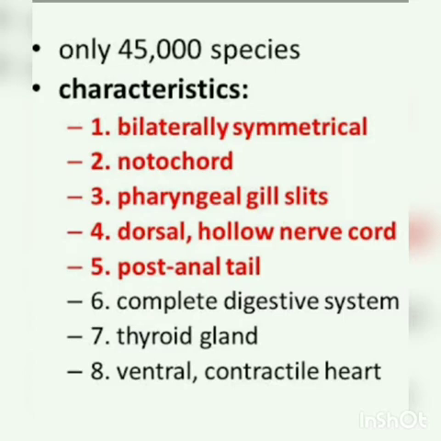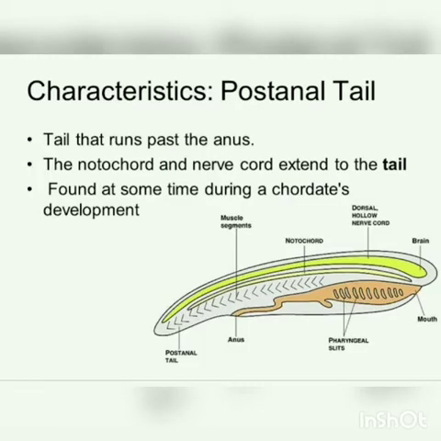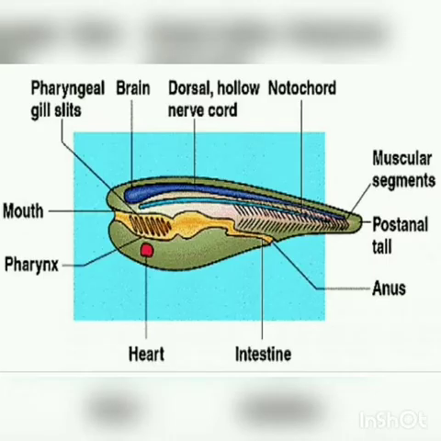Besides the above said features, chordates are bilaterally symmetrical, triploblastic, coelomate with organ system level of organization. They possess a post-anal tail. You can see in this picture the post-anal tail. They have a closed circulatory system. Closed circulatory system means blood vessels are present. In an open circulatory system, blood vessels are absent. In the closed circulatory system, blood vessels are present with a ventral myogenic heart, except in Amphioxus. The heart is absent in Amphioxus, whereas it is present in all other chordates.